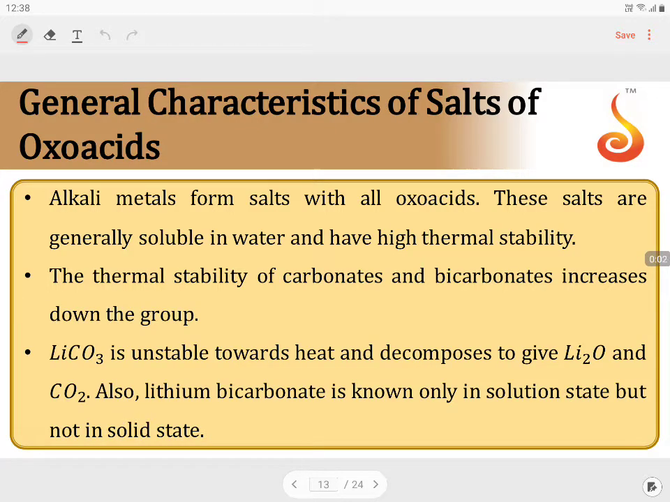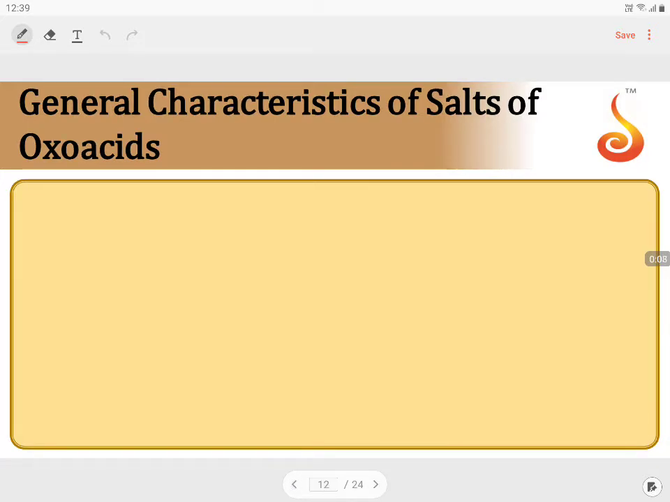Alkali metals form salts with all oxo acids. What are oxo acids? If you take H2SO4, HNO3, H2CO3, and replace the hydrogens in these